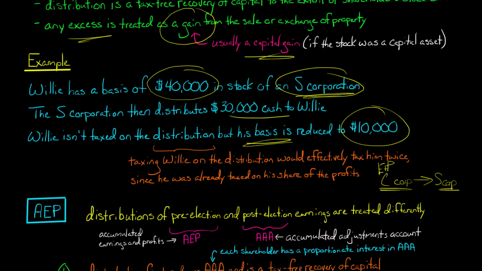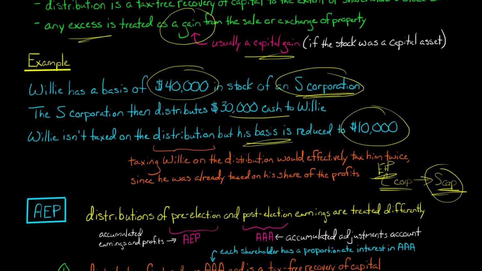So basically, if you make the election to be an S Corp and you had previously operated as a C Corp and had E&P, you're going to track your pre-election and post-election earnings. Pre-election means prior to becoming an S Corp, back when you were a C Corp. You track those earnings and profits, the accumulated earnings and profits, the AEP account. And then you're going to have some profits after you elected to become an S Corp. That's the post-election earnings, and that's what I'm talking about, this AAA account, the accumulated adjustments account.